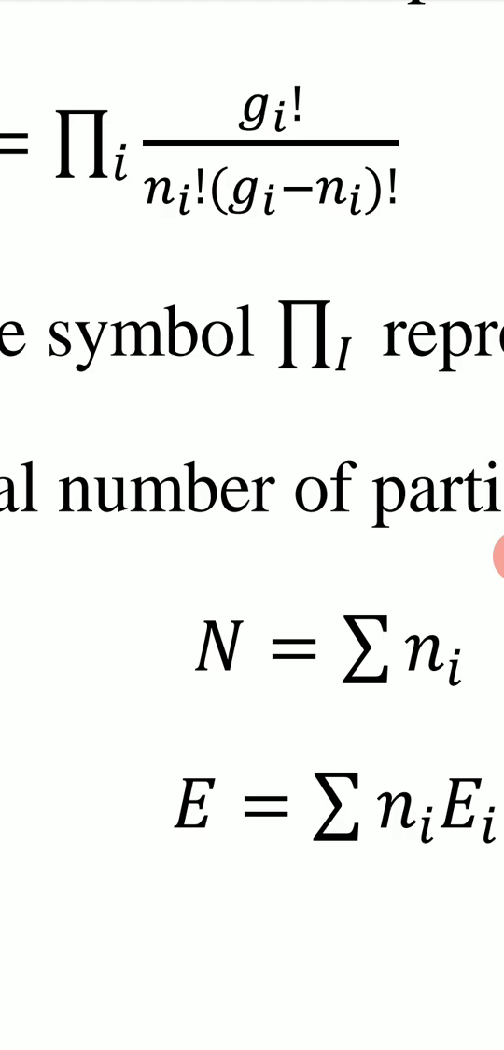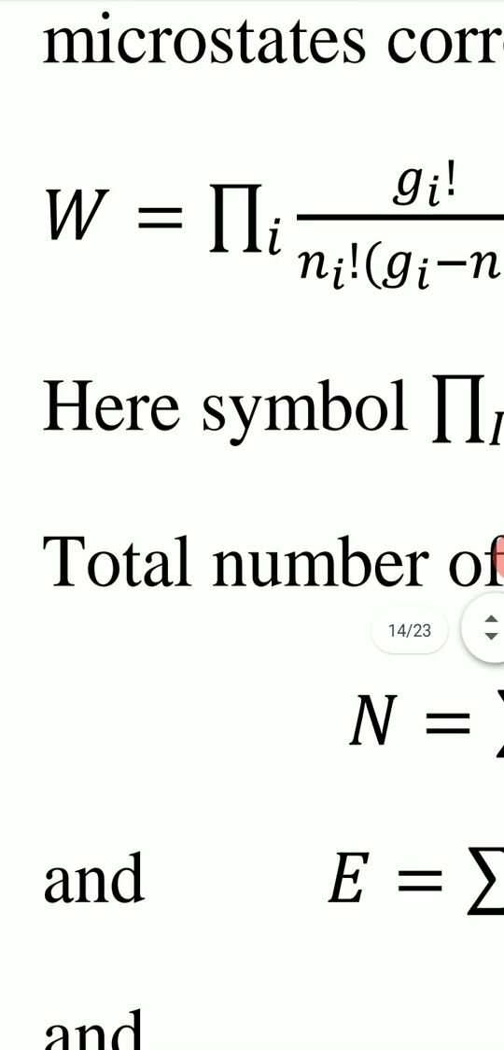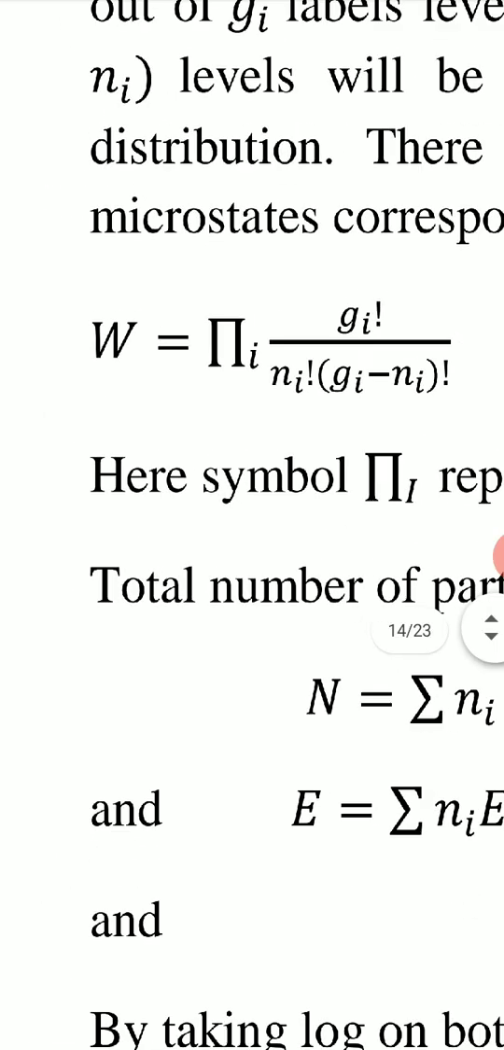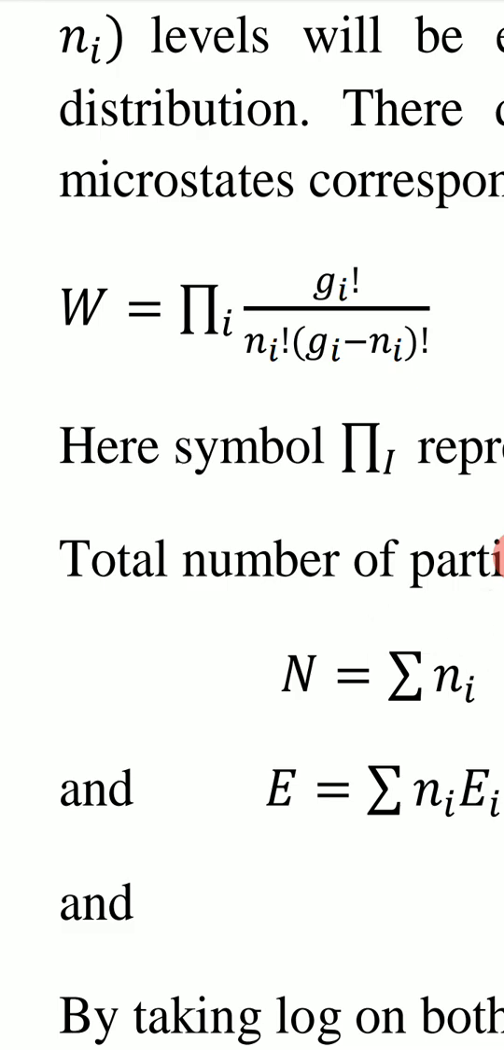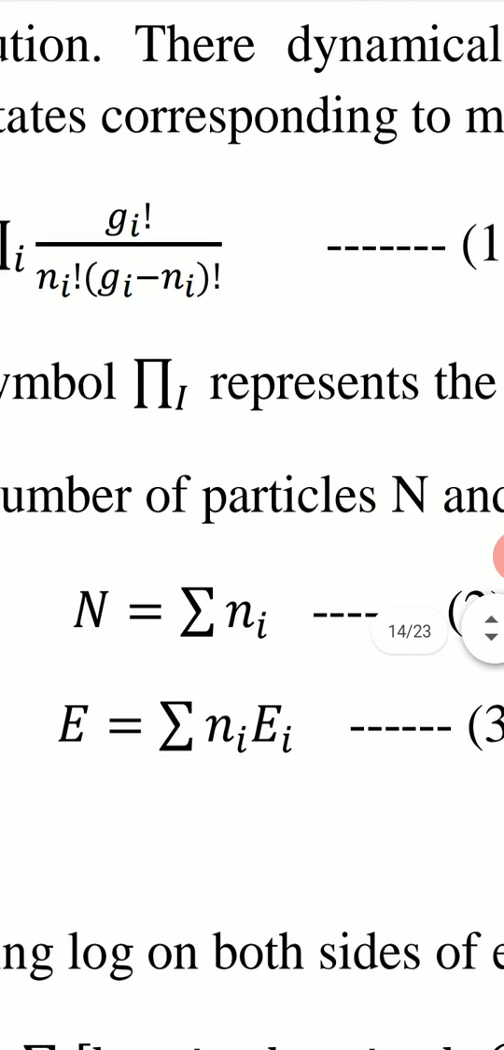And in the numerator, we have the factorial of the summation of these two terms in the denominator, that are Ni and Gi minus Ni. So in the numerator we have factorial of Ni plus Gi minus Ni, that is Gi. So this is the formula for thermodynamic probability W. It is equal to pi I factorial Gi upon factorial Ni into factorial Gi minus Ni. We write it as equation 1.